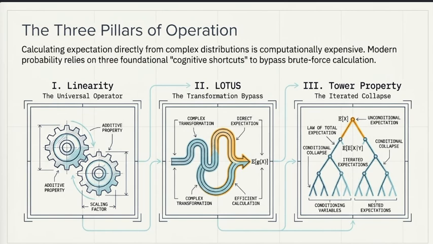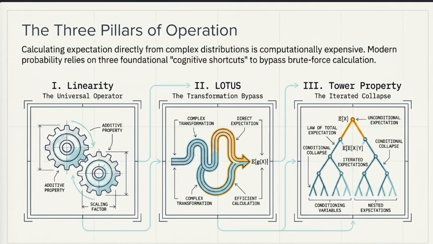Then the second property is LOTUS, the law of the unconscious statistician. Despite this name, it provides a shortcut that avoids finding the transformed distribution. The last is the tower property. Finally, the tower property simplifies nested expectations by computing them step by step. Together, these three ideas form the computational toolkit used throughout statistics and machine learning.